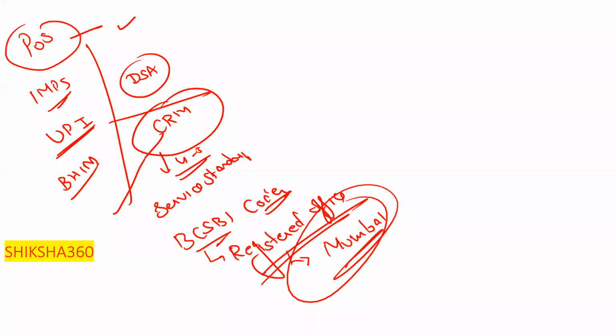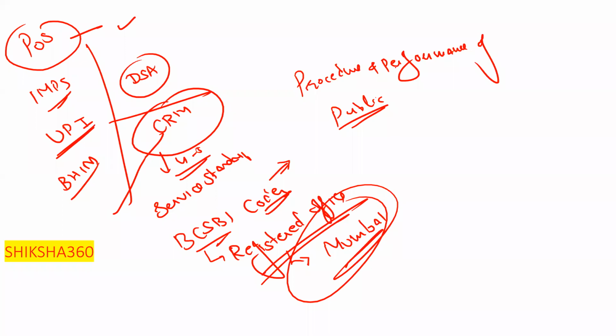Okay, and in India, under whom is a committee formed, under the chairmanship of whom, for the procedure and performance audit of public services? Clear? This committee is formed on procedure and performance audit of public services. Very, very important.